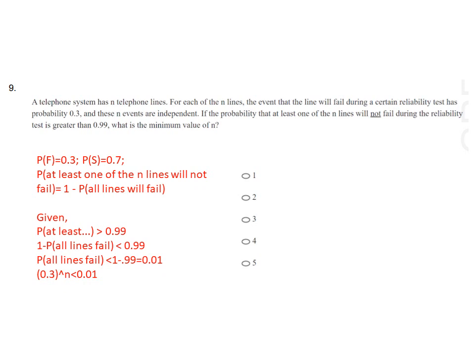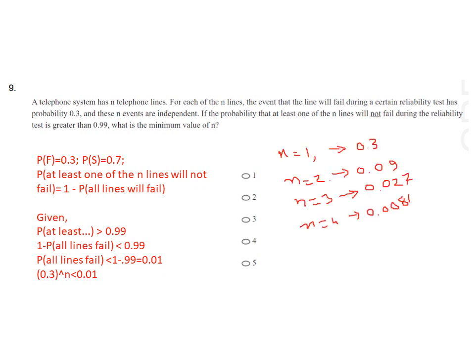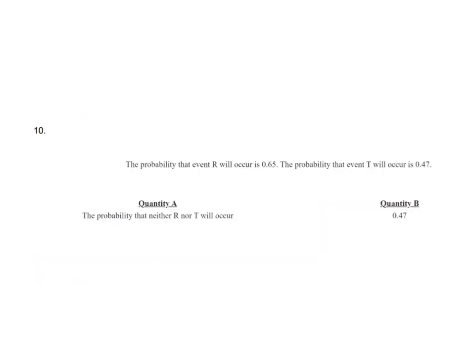Let us do it. When n equal to 1, we get 0.3. When n equal to 2, 0.3 into 0.3 equal to 0.09. In this way, when n equal to 4, we get 0.0081, which is less than 0.01. But up to n equal to 3, we get 0.027, which is greater than 0.01. So our desired number of lines will be 4. So the answer will be n equal to 4.